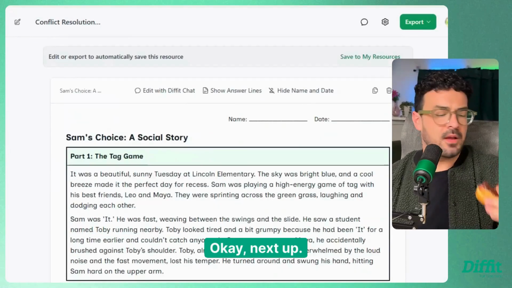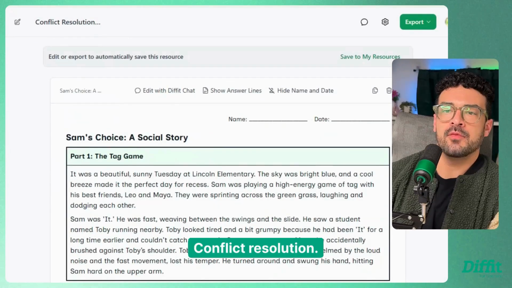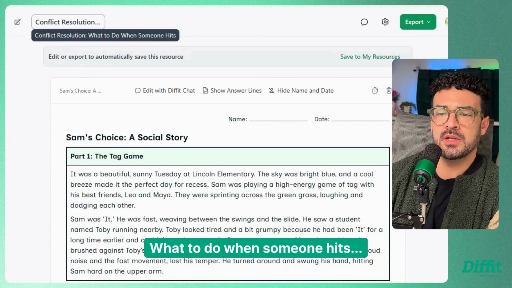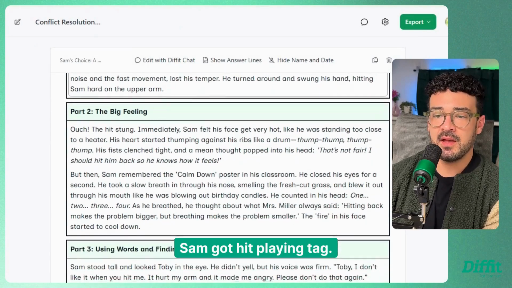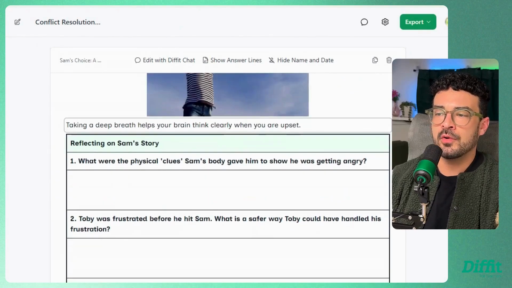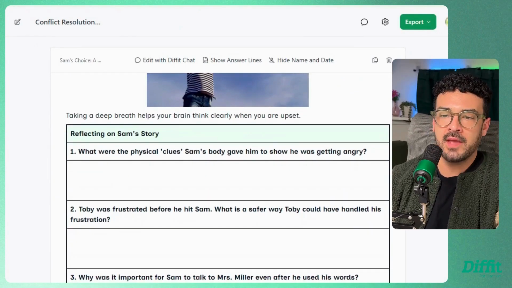Okay. Next up. Excuse me. Okay. Conflict resolution. What to do when someone hits. Oh no. Oh, I wonder if. Okay. Sam got hit playing tag. What a wonderful story to help students reflect on a thing that happens.